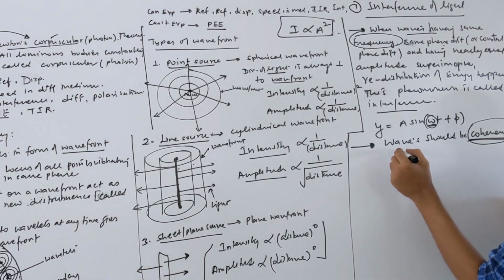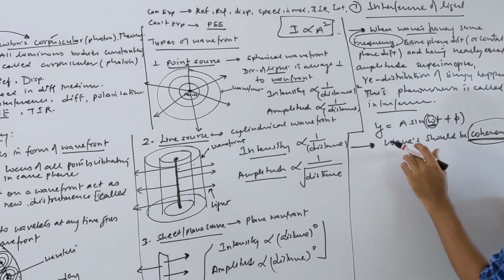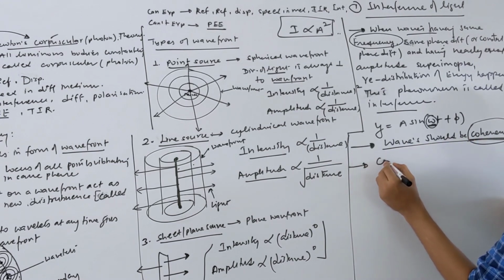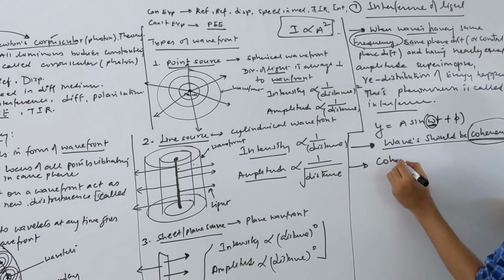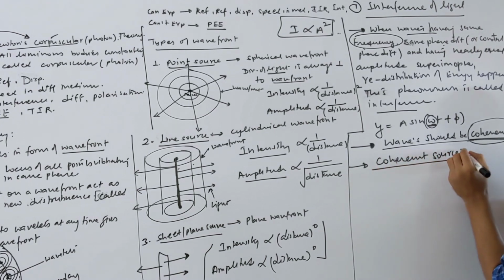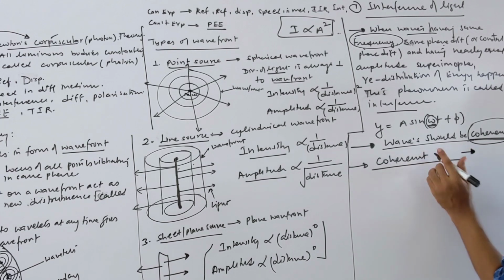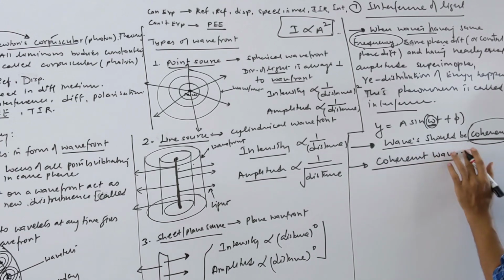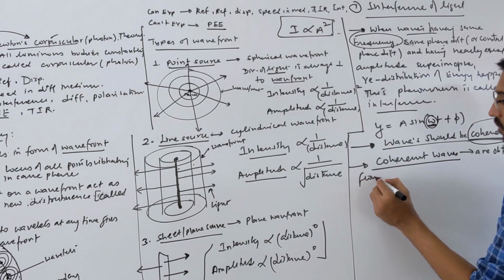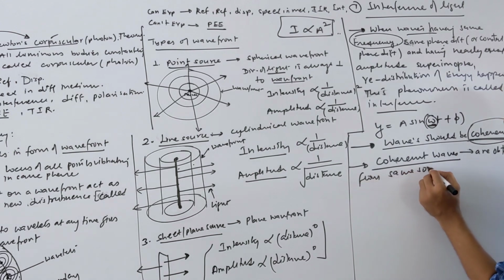Okay, so I am writing here: coherent sources or coherent waves are obtained. How do you obtain coherent waves? From the same source. Keep in mind, same source only.